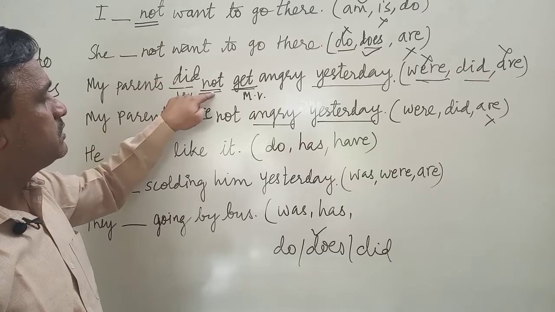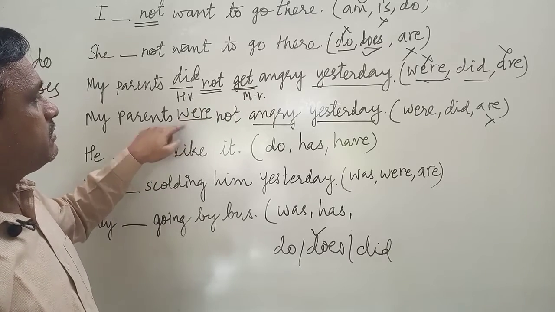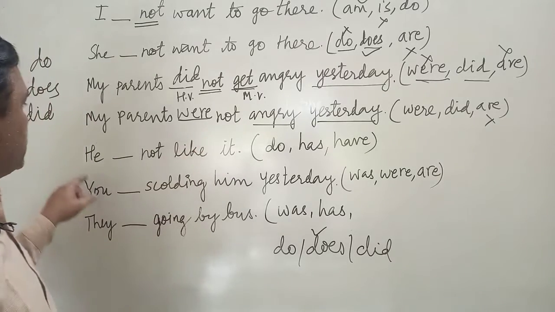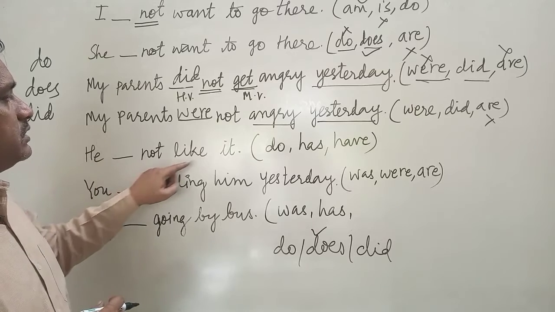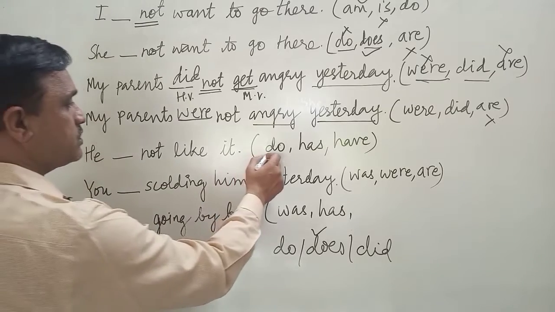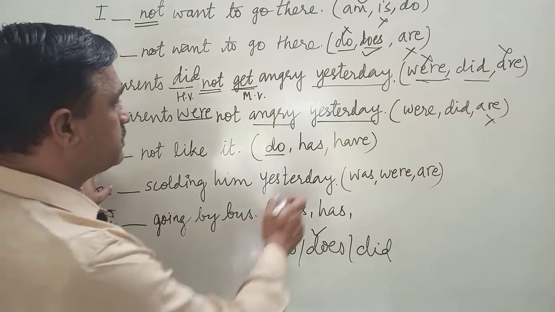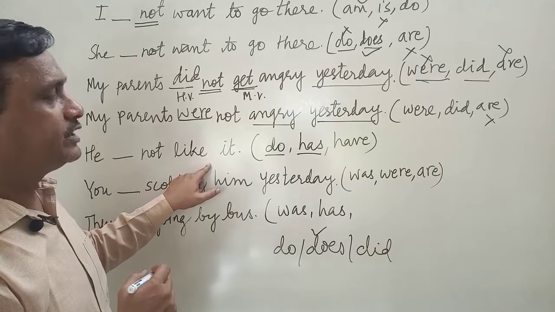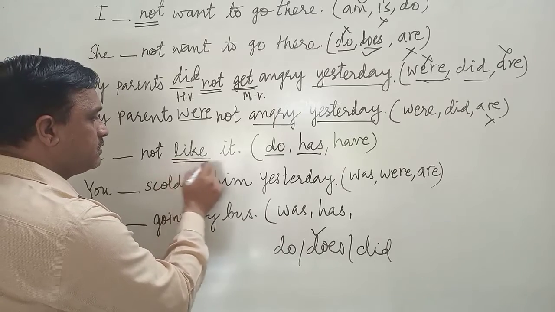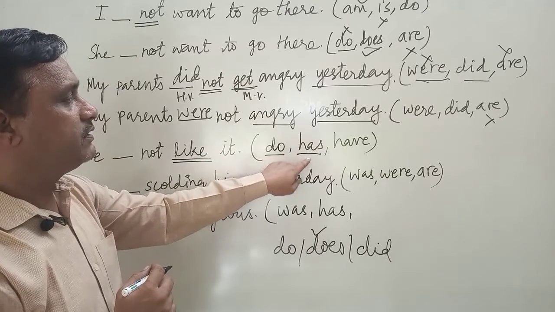We have taken did not because here we found the main verb, the action verb. Here we didn't take did because we didn't find any main verb. Next example: he dash not like it. He do not like it. It's wrong because we cannot take do with he, because he is the third person. Now has: he has not like it. But we cannot take has, because has should go with the past, third form of the verb, and this is in the present. So you cannot have has.